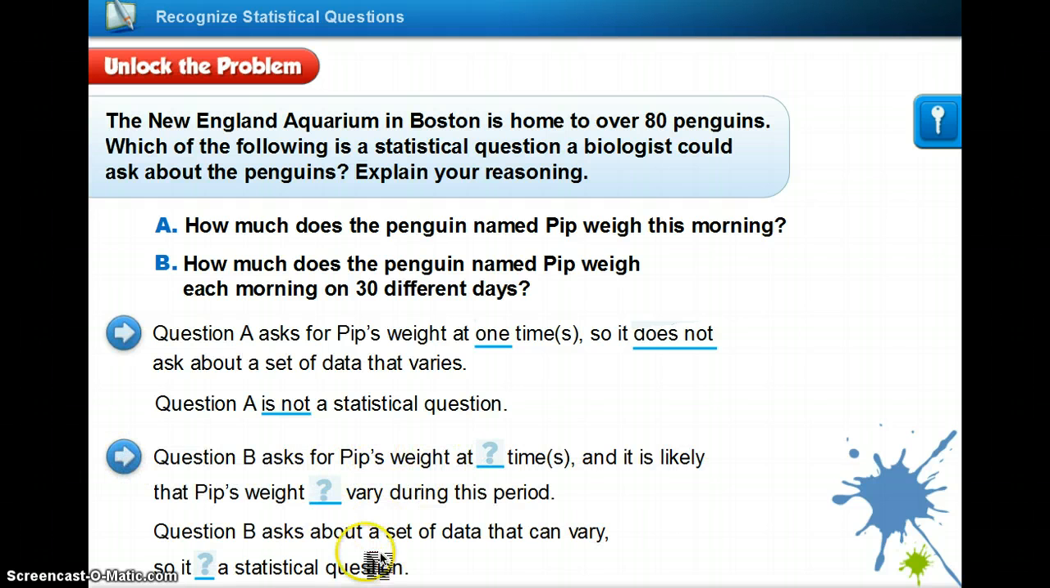Question B asks for Pip's weight at 30 times. And Pip's weight will vary over that time period, just like if we were to talk about height in your hour, that will vary. All of you will probably get taller as you get older, so that will vary. So asking how did 5th hour's height change from 6th grade to 7th grade would be an example of a statistical question as well.